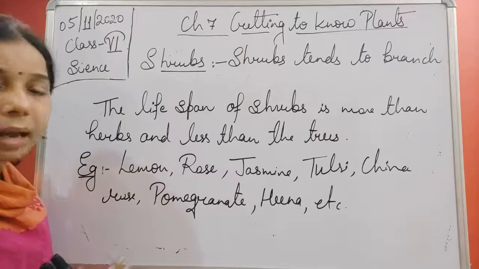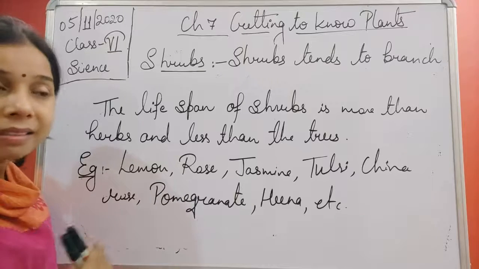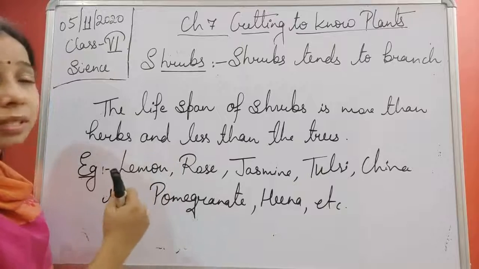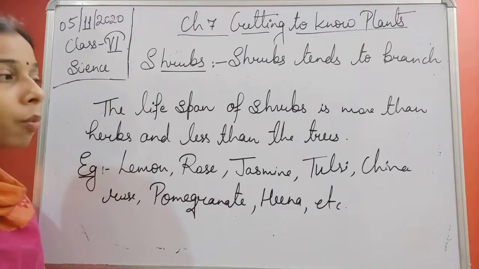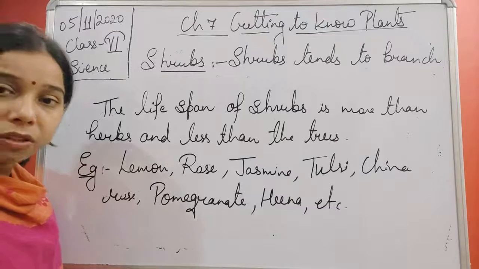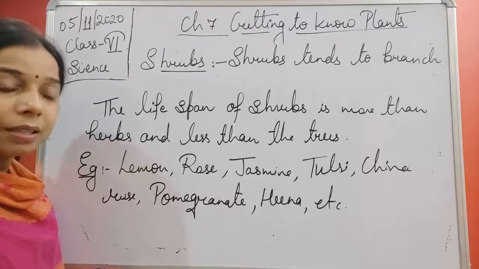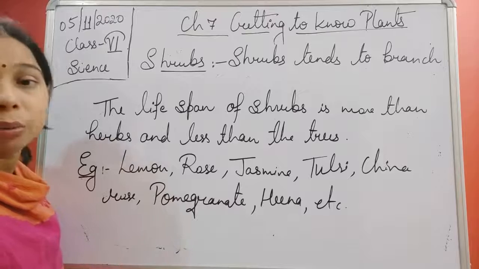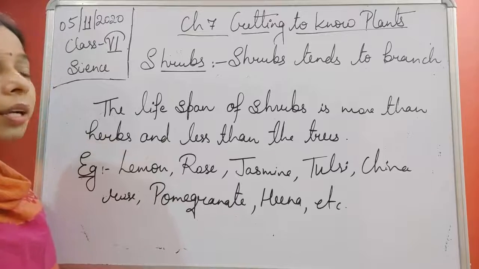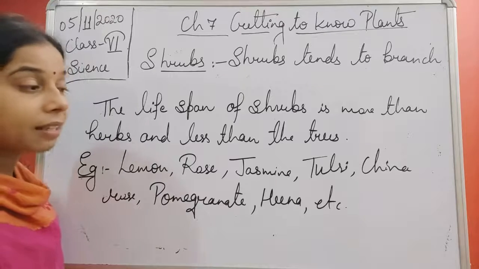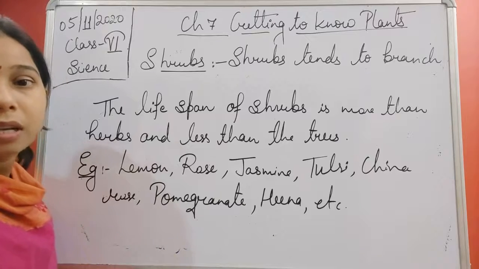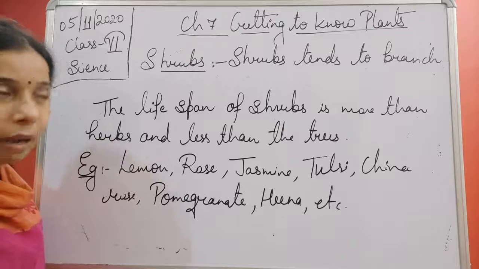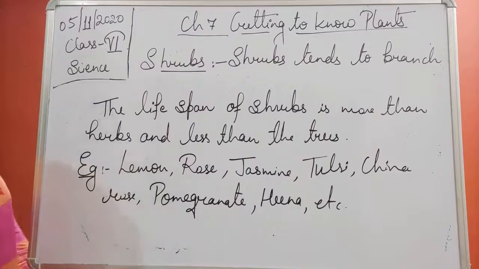When you compare these plants with the properties which we have studied, you will find that most of the properties are shown by the shrubs, whether it is woody, the lifespan, or the branching that starts from the base of the plant or just above the ground. Okay, so this is all about the shrubs.